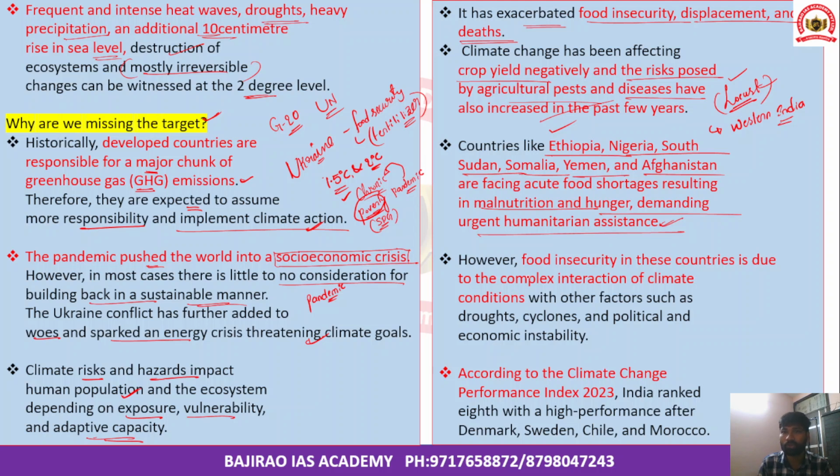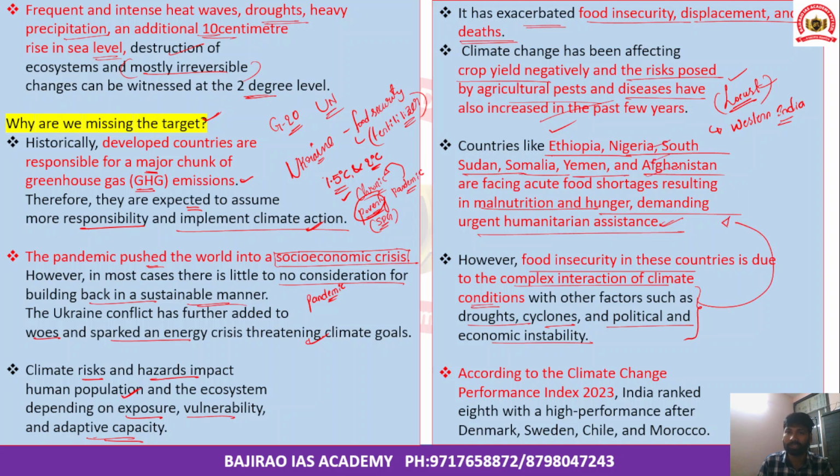So the food insecurity in these countries is due to the complex interaction of climate conditions with other factors, such as droughts, cyclones, and political and economic instability. So apart from climate change, these factors coupled together have been leading to turmoil and conflict in all these countries.